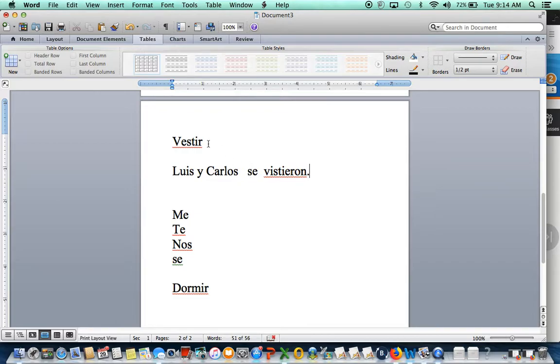Okay, so be careful with every reflexive, okay? We talked about that in the past, in present tense. Now we are going to use reflexives in past tense, okay? It's exactly the same way you do in present tense, just the conjugation is different, okay? The conjugation has to be in past tense.